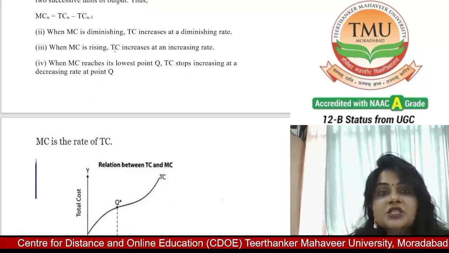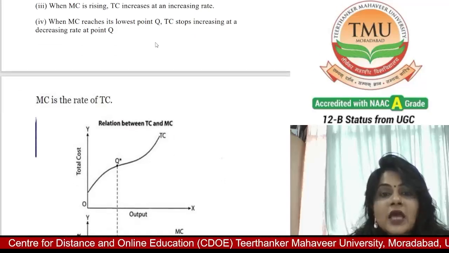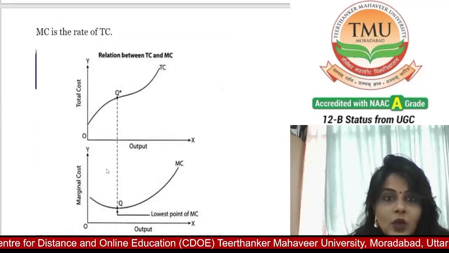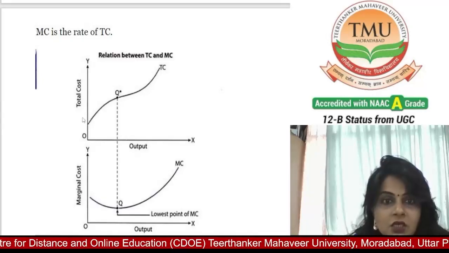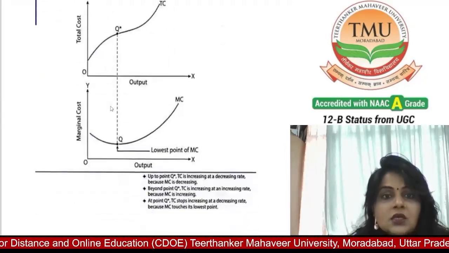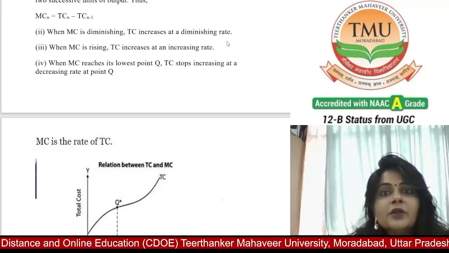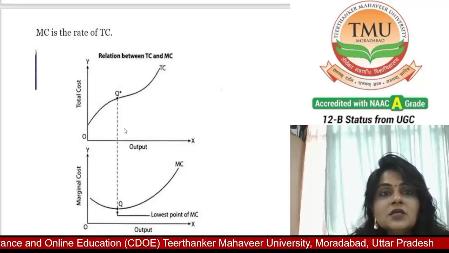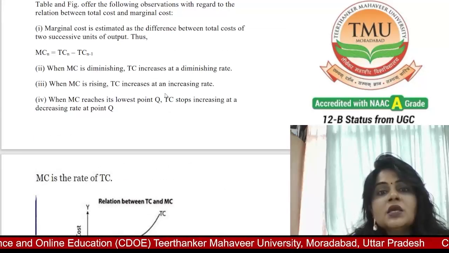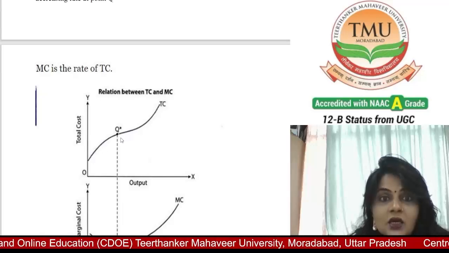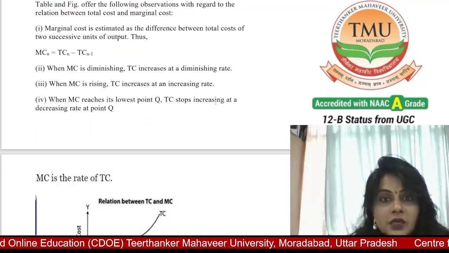When MC is diminishing, TC increases at a diminishing rate. Here you see when MC is diminishing, TC increases at a diminishing rate. When MC is rising, TC increases at an increasing rate.